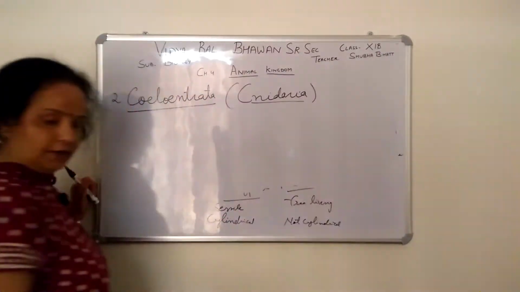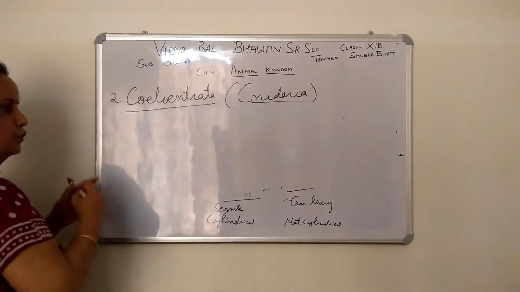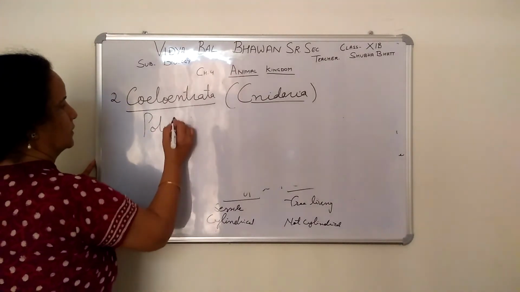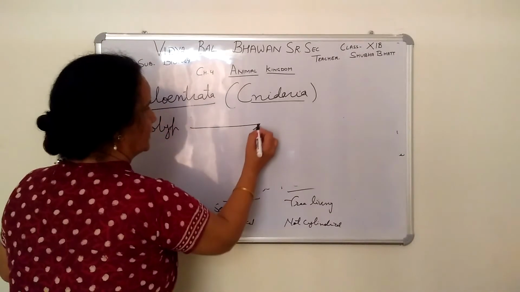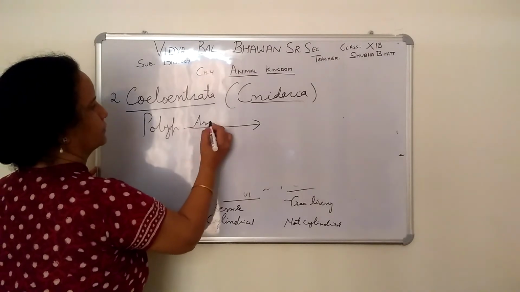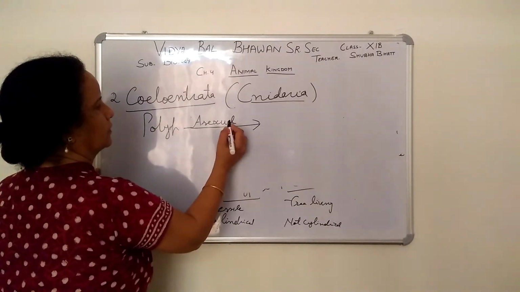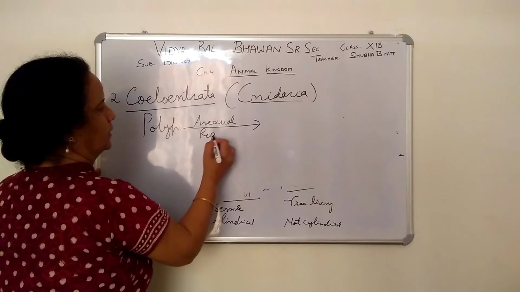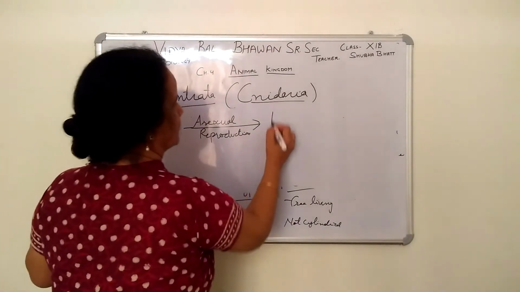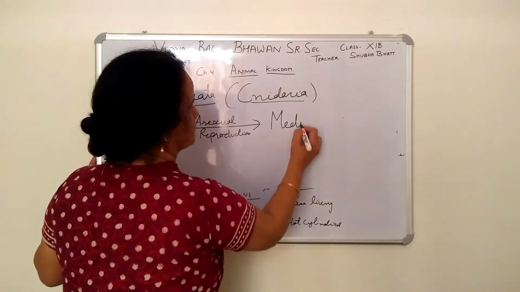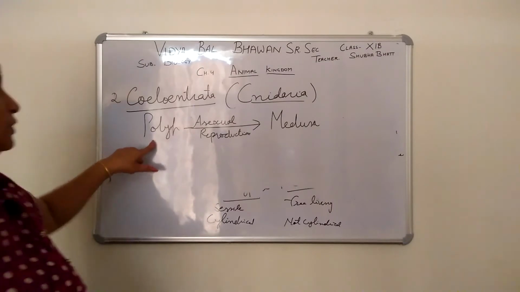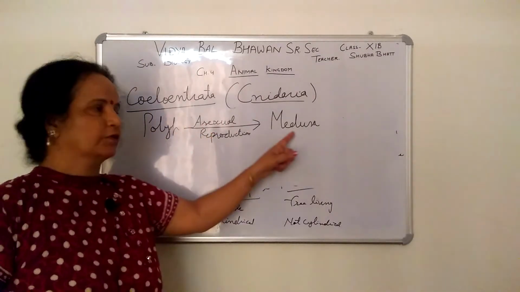Means when polyp is reproducing asexually, then they give the form medusa. Right? Polyp, when reproducing through asexual reproduction, gives medusa.